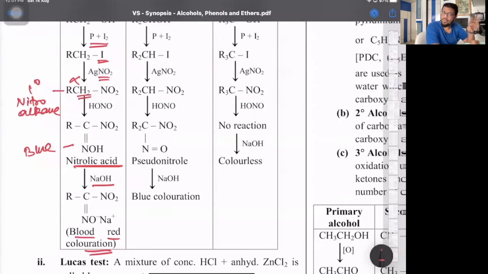In the amines part, we'll be doing how the reactions go. It's basically a distinguishing test between 1 degree, 2 degree, and 3 degree nitroalkanes. By adding an alkali, the blue colored solution changes to red. If all this happens, it confirms the original compound is a primary alcohol.